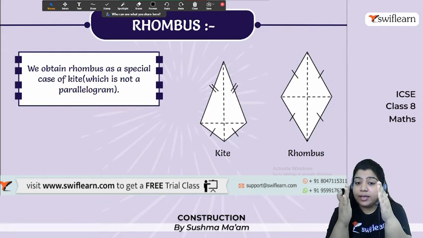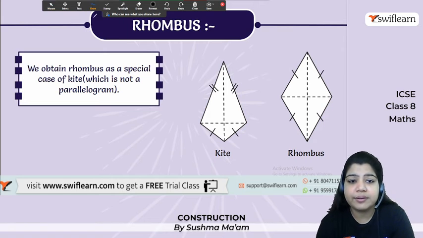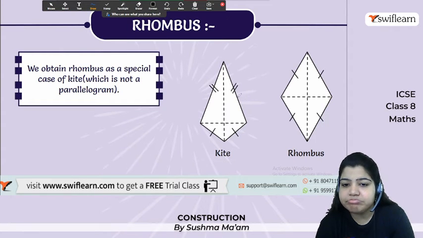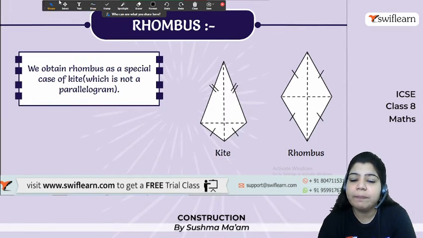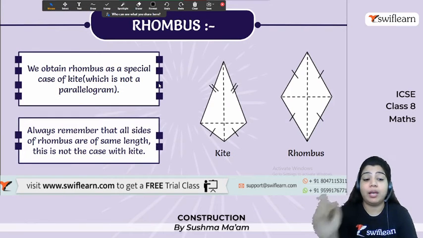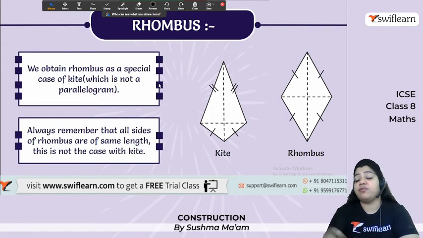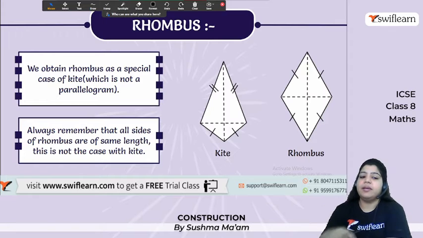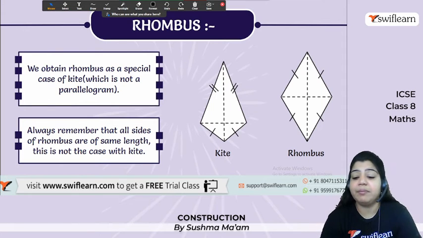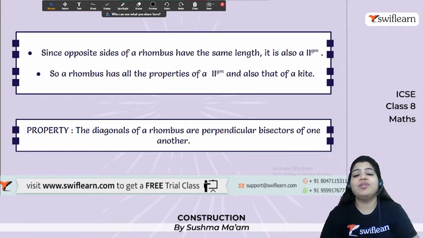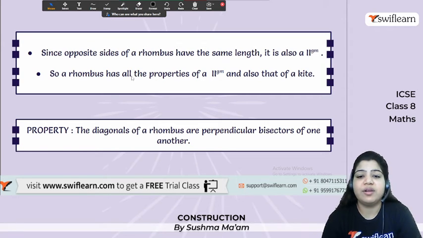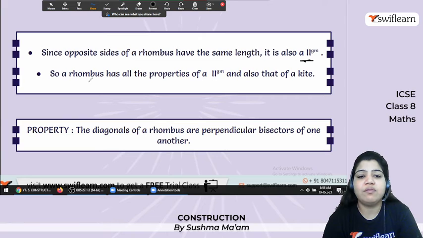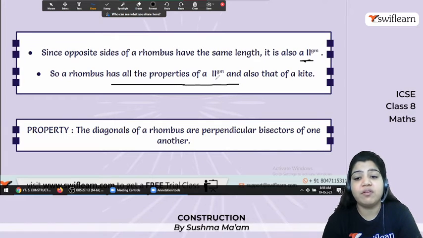Kite is not a parallelogram because ये देखो आप साइड क्या है, are they parallel? No. So all sides are not parallel. That's why kite is not a parallelogram. So always remember all the sides of rhombus are same length. Yes, but ये case kite के साथ नहीं है. So these are the properties. Opposite sides of rhombus have same length, the same as parallelogram. Yes, so rhombus has all the properties of parallelogram and also that of kite.